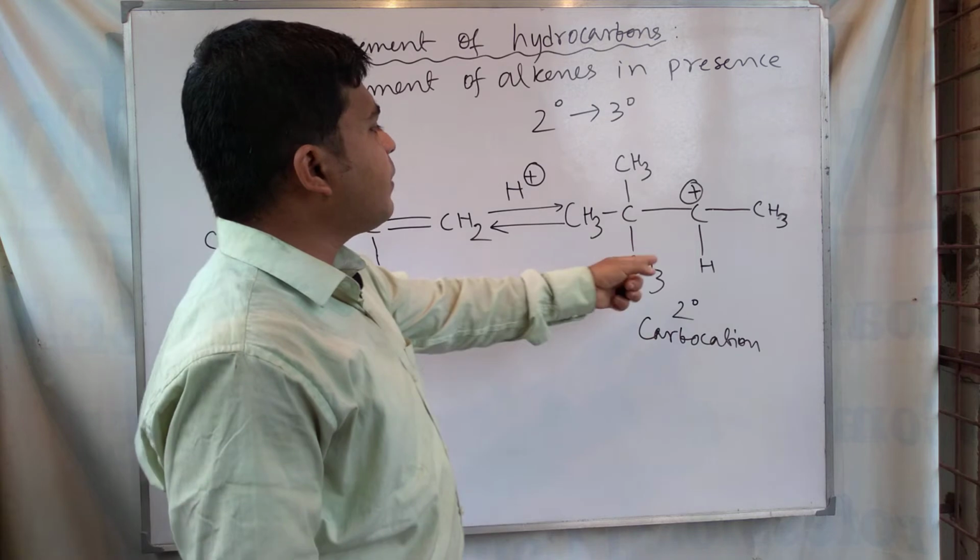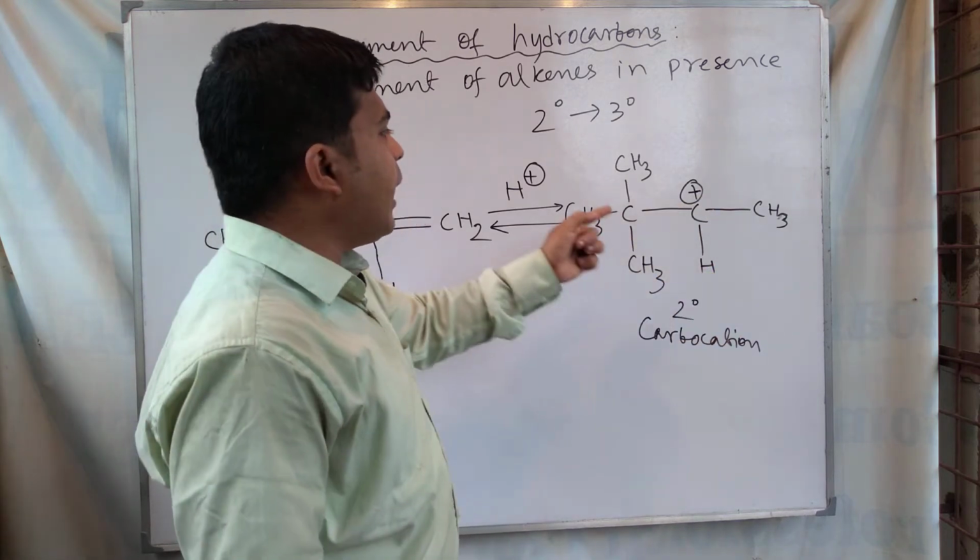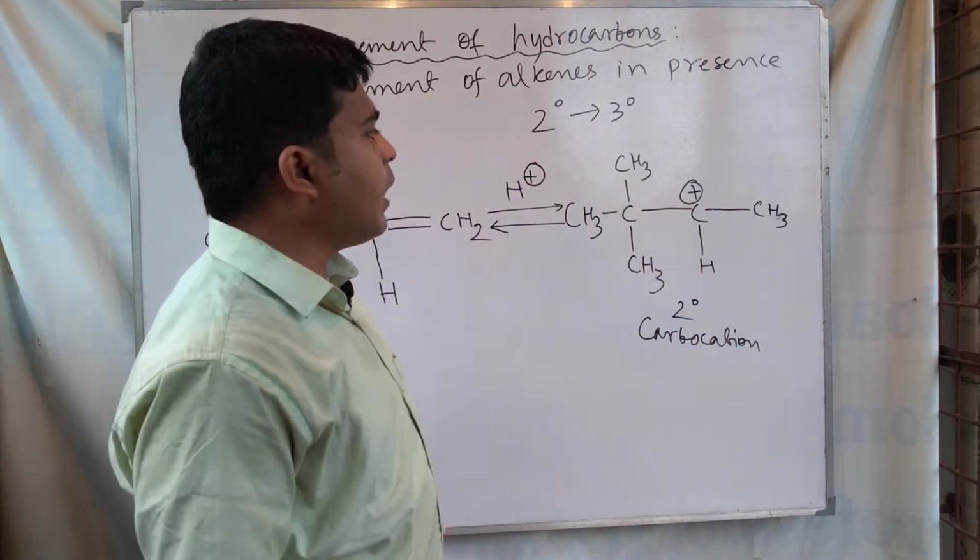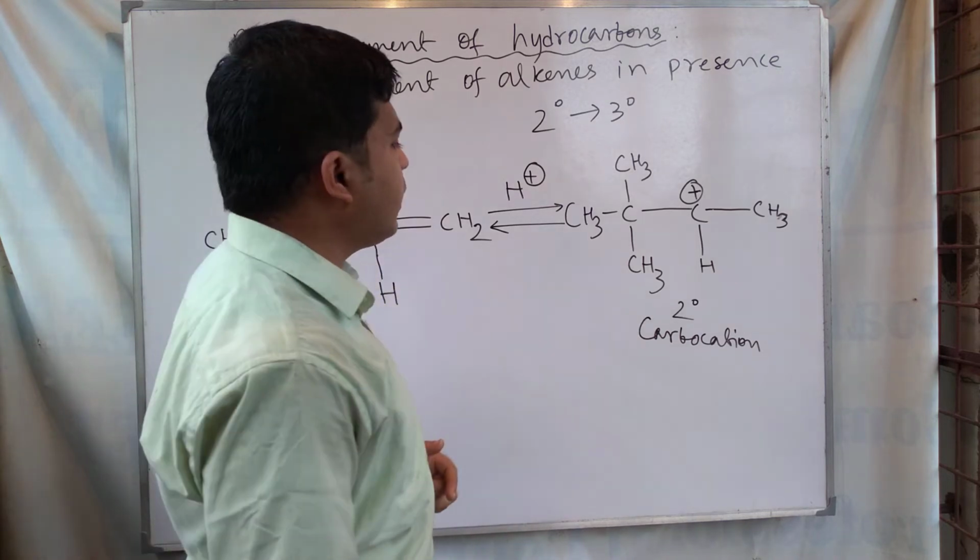For this reason, this 2-degree carbocation can rearrange itself to a 3-degree, or tertiary, carbocation.